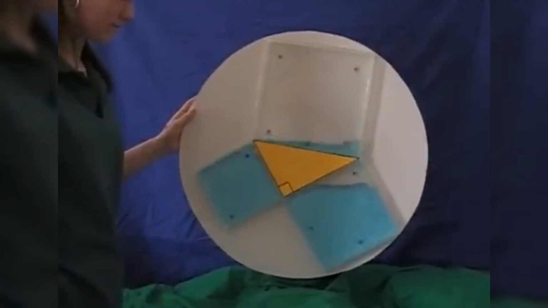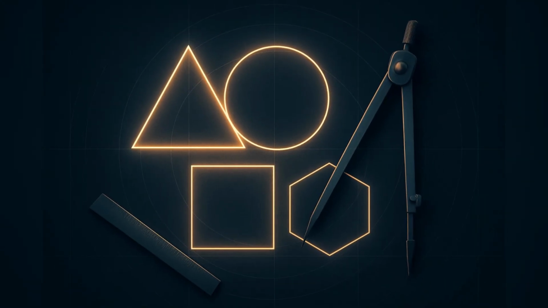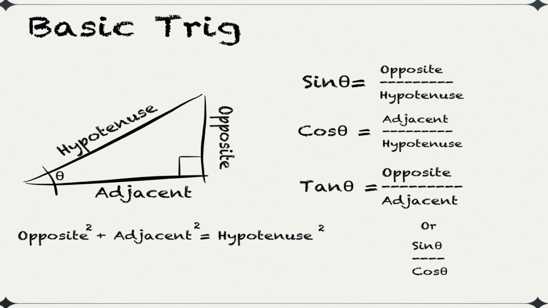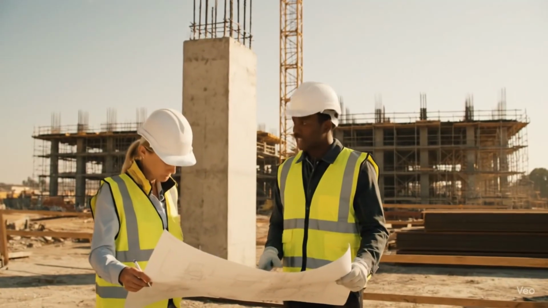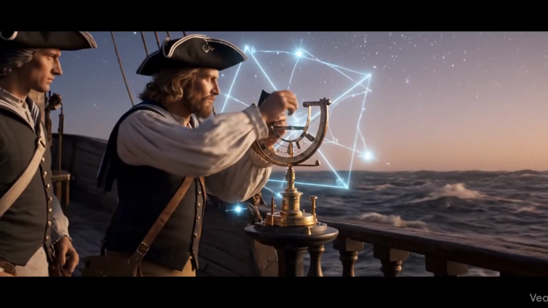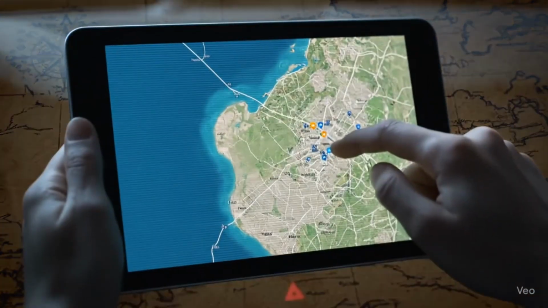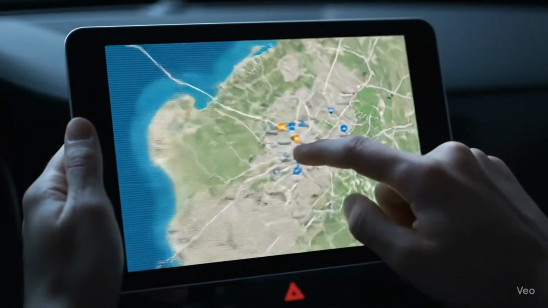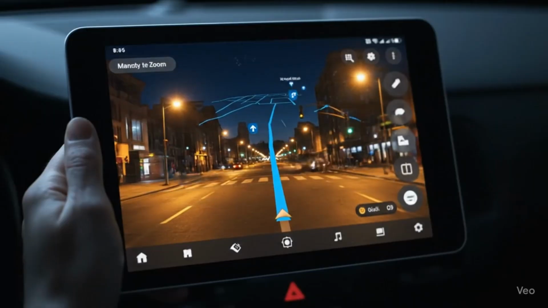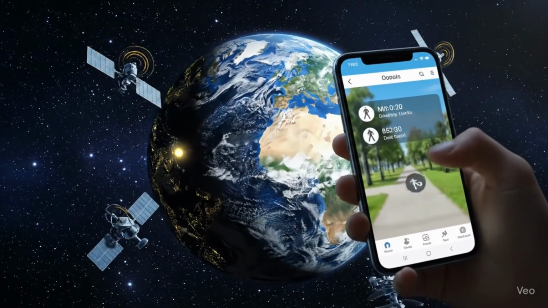But its importance goes far beyond the classroom. This theorem is the bedrock of geometry and trigonometry. It's used every single day in construction, to ensure that corners are perfectly square. It's essential for navigation, allowing sailors and pilots to calculate the shortest distance between 2 points. Even the GPS in your phone uses this ancient principle to pinpoint your location. It's a timeless piece of mathematical beauty that connects abstract thought to the physical world.